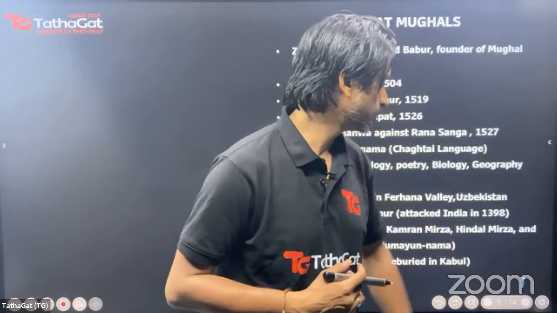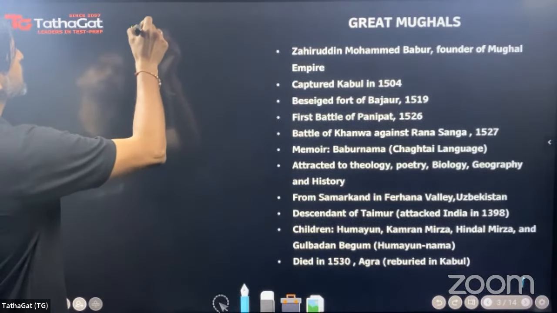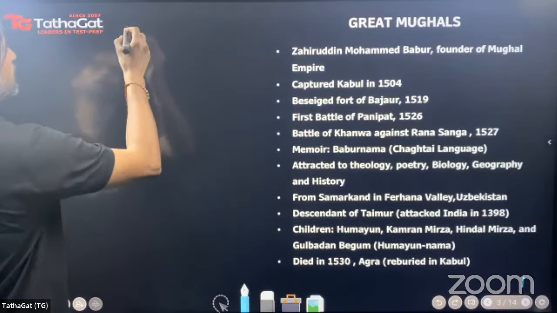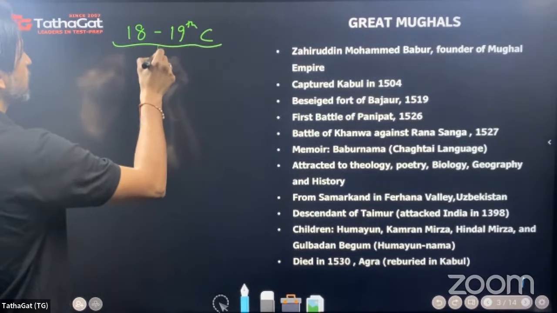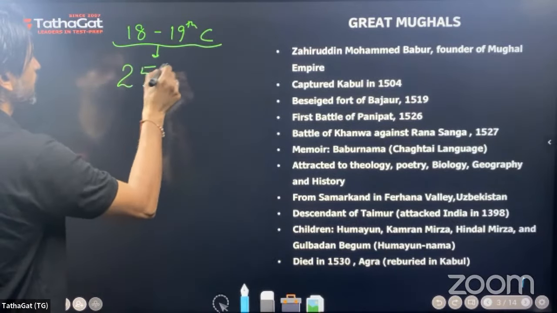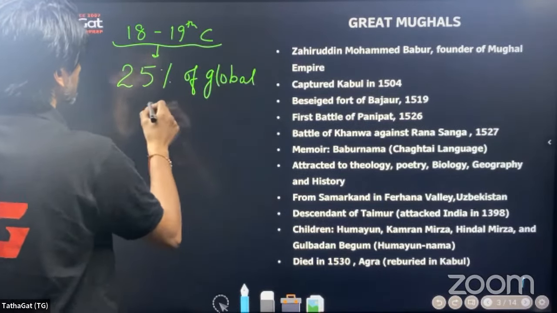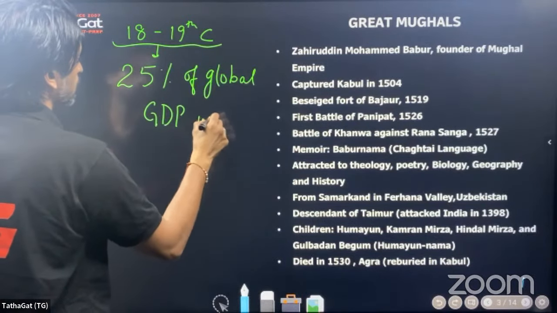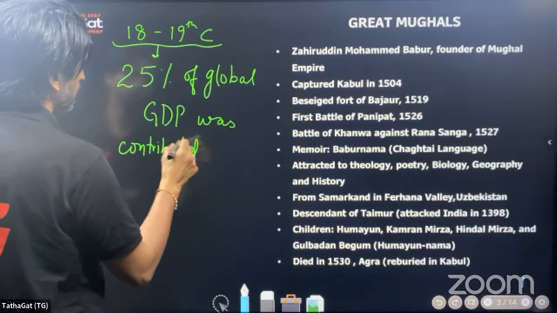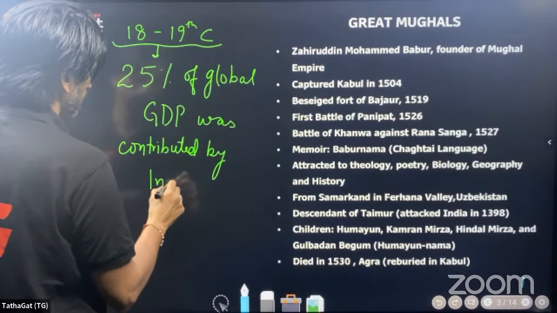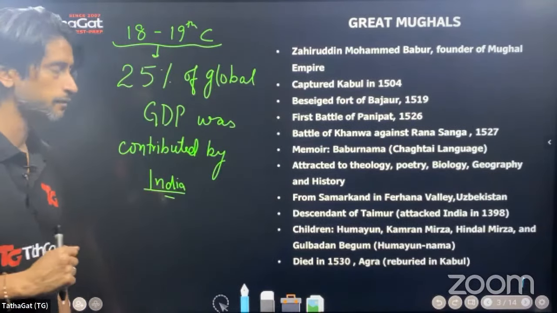It is crucially important because by the 18th to 19th century, you would be astonished to know that 25% of global GDP was contributed by India, or at that moment we can say the Mughal Empire. So you understand what must be its might.